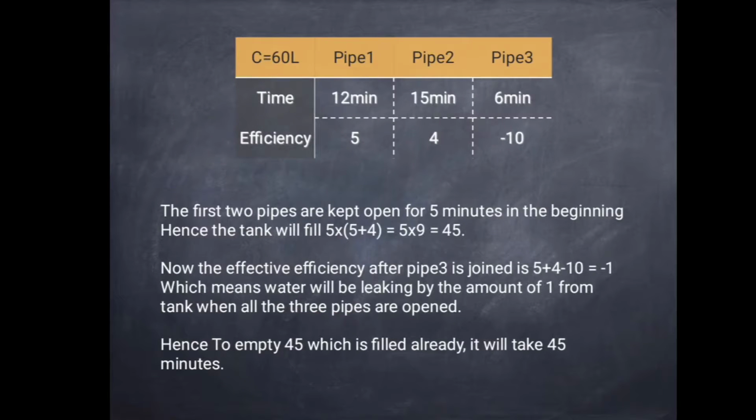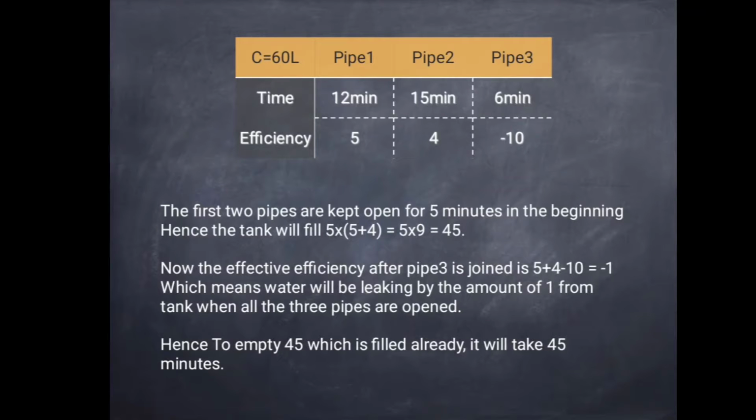Therefore, we consider the efficiency as minus 10. Actually, what this means? That is, pipe 1 fills the cistern by 5 liters in 1 minute, while pipe 2 fills the cistern by 4 liters in 1 minute, while pipe 3 empties 10 liters in 1 minute.